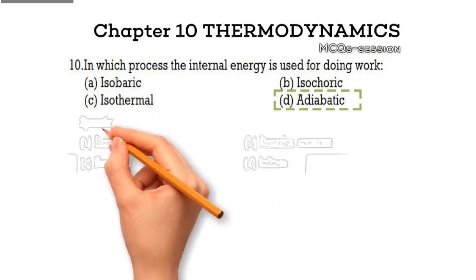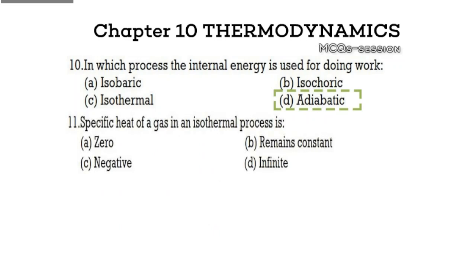Question 11. The specific heat of a gas in an isothermal process is option A, 0. Option B, remains constant. Option C, negative. Option D, infinite. Think for a moment and choose your answer. Correct answer, option D, infinite. Explanation. In an isothermal process, temperature remains constant, meaning that the heat capacity is theoretically infinite, as any amount of heat does not change the temperature.